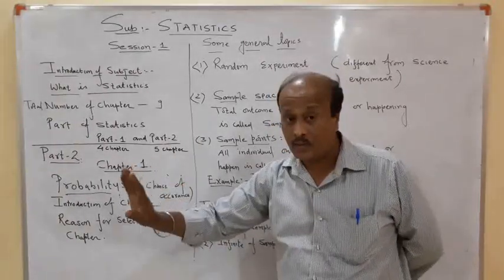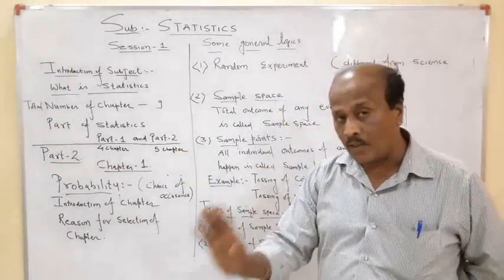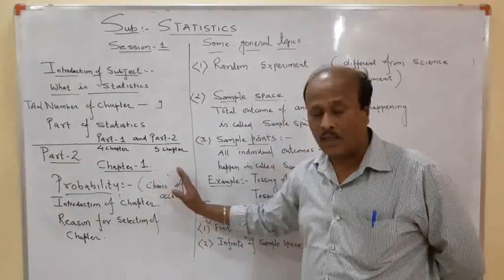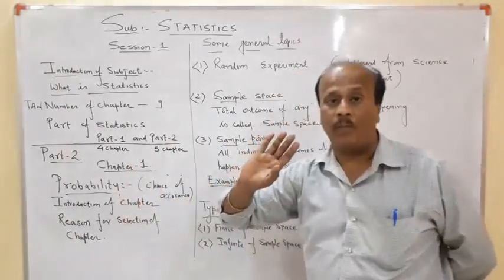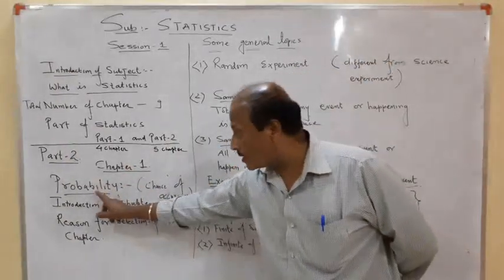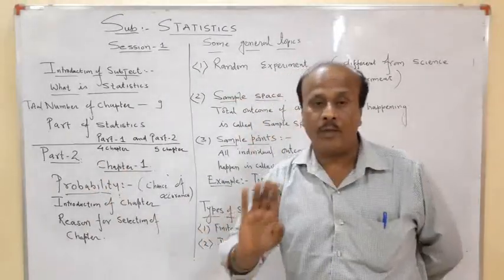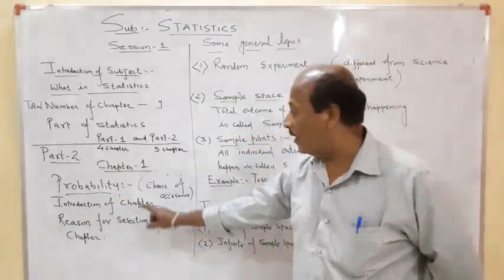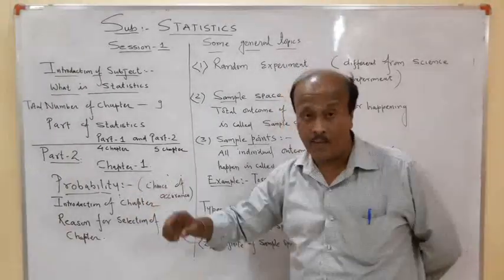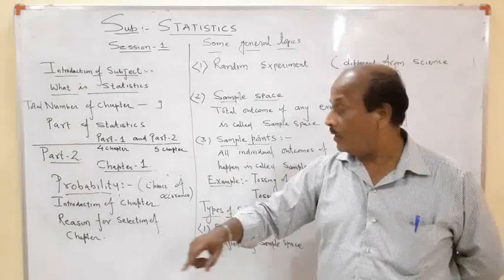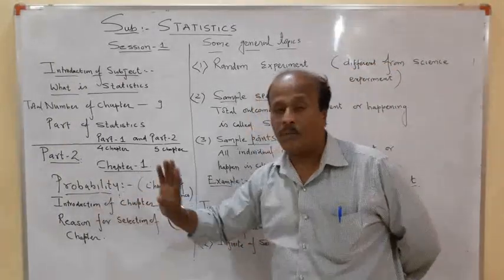So we are waiting for the definition. After completion of the first exercise, we will get a proper definition of probability. Here, first of all, we are talking only about the meaning of probability. Whenever we deal with an event which can happen or cannot happen, that comes under the heading of probability.